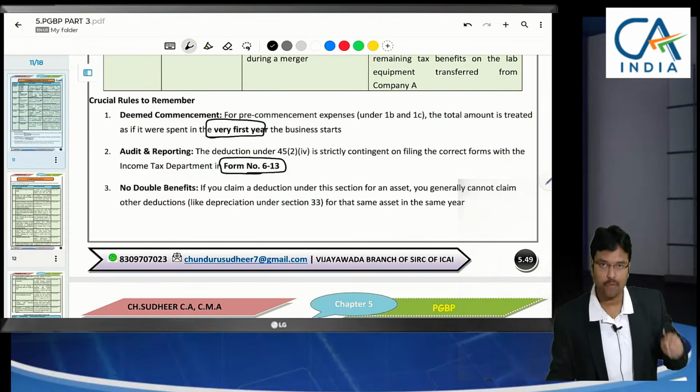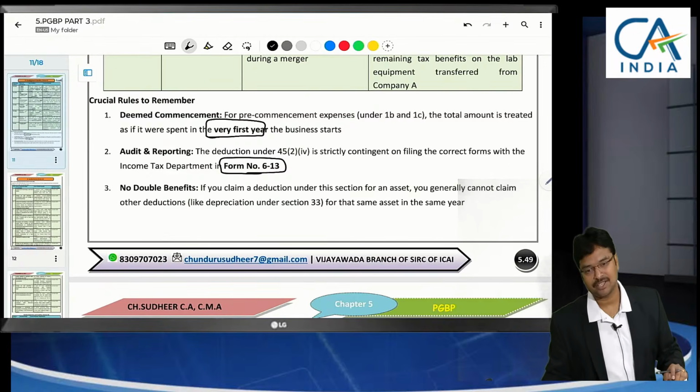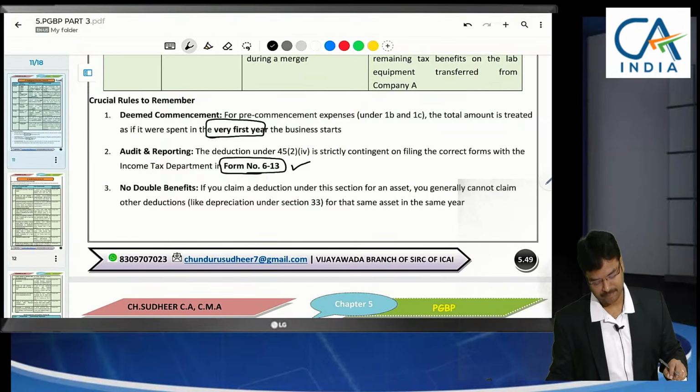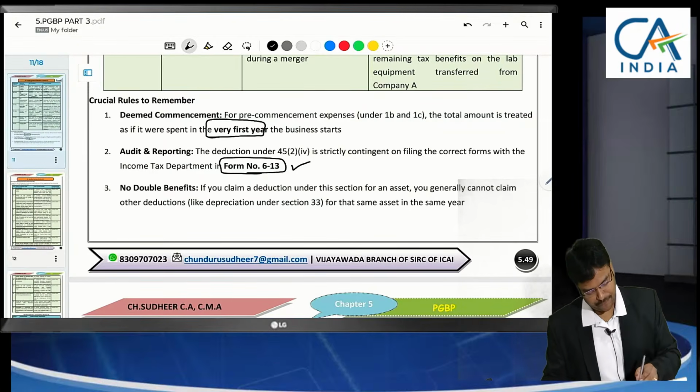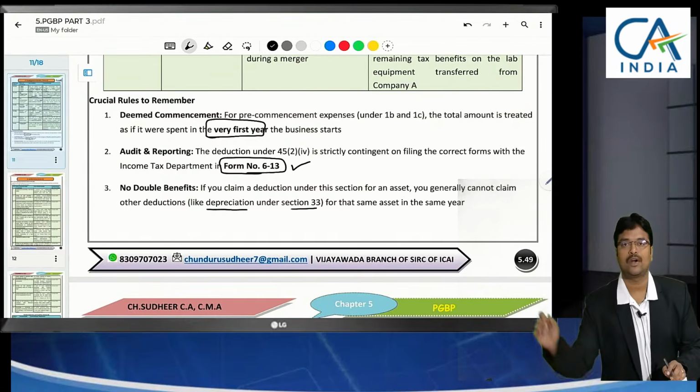Here the important thing is that separate new income tax forms were given, Form 6 to Form 13. Form numbers were given, but the forms are not yet released. Rules were released, but forms not yet released. That's why I am specifying only the form numbers. These forms have to be filed to claim this scientific research expenditure as deduction. If you claim capital expenditure here, you cannot claim depreciation again. No double deduction, no double benefits.